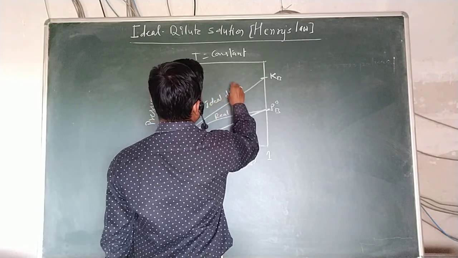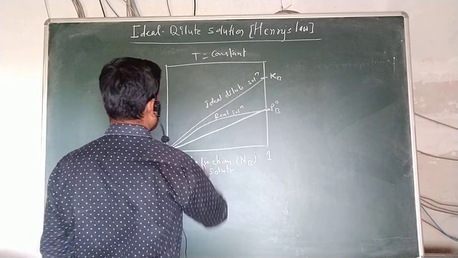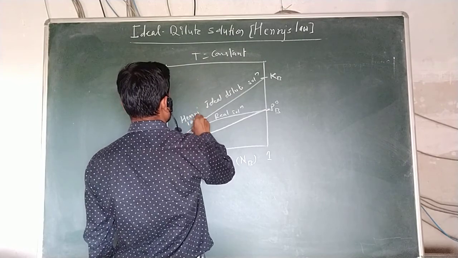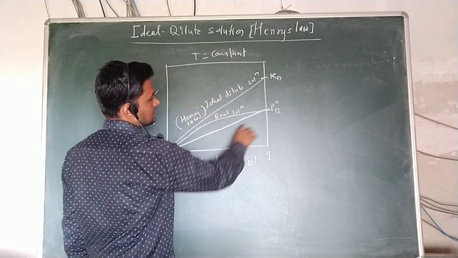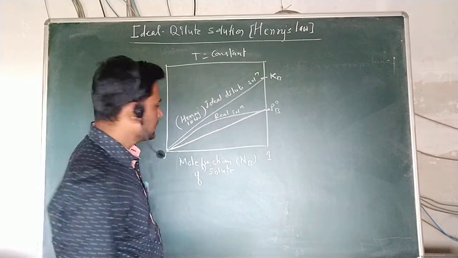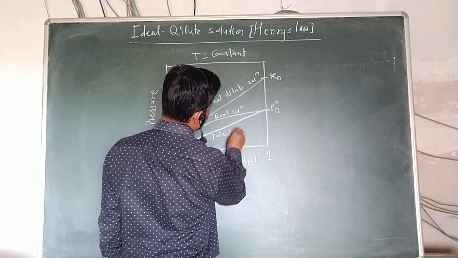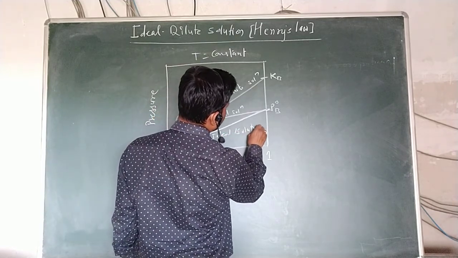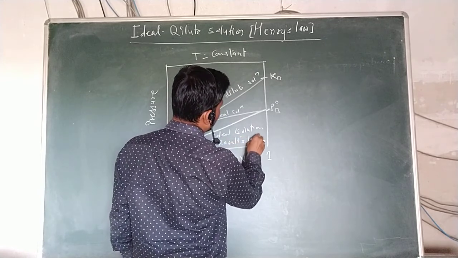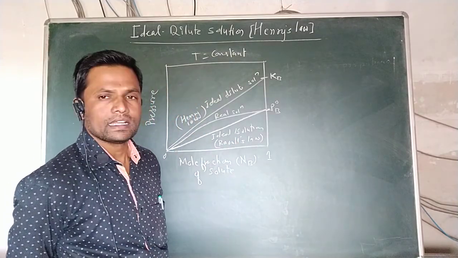Ideal dilute solution is nothing but Henry's law. Here is the graph which indicates Henry's law. The solid line is P0B, the vapor pressure of pure component B, and below it is the ideal solution, meaning they obey Raoult's law. Ideal solutions obey Raoult's law.